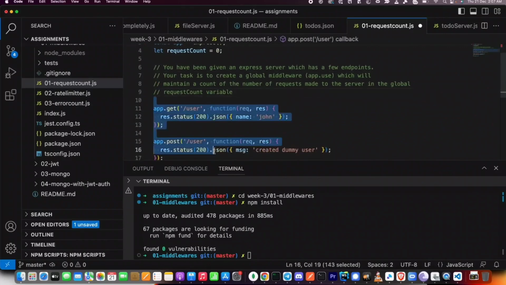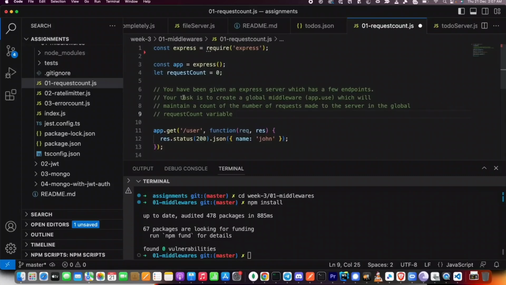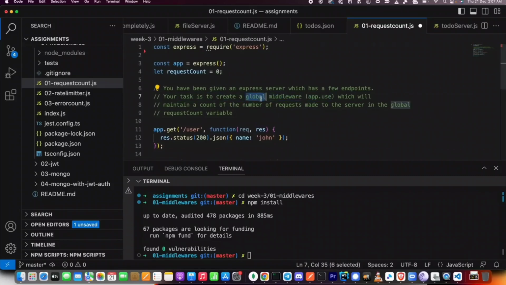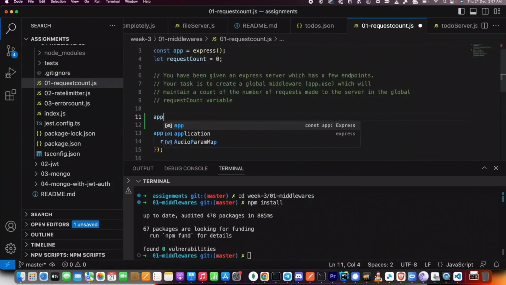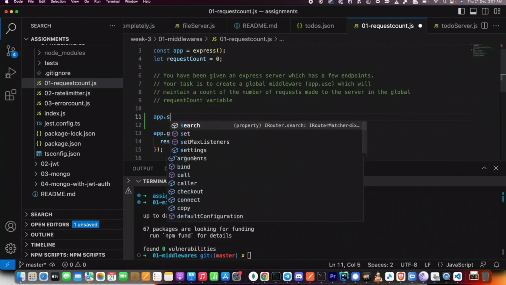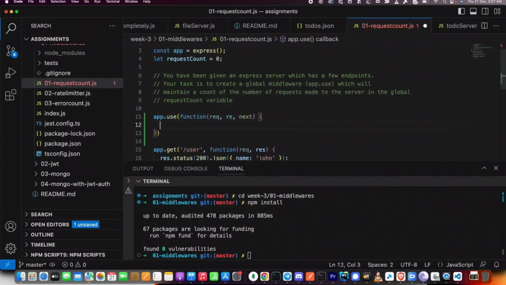What does it say? You have already been given a few endpoints, 1, 2, 3. You don't have to touch those endpoints. Your task is to create a global middleware using app.use. What does global mean here? It means a middleware that will be used by this endpoint, and this one. So I can simply do an app.use with a function taking req, res, next. I have at least created a global middleware, which is the first thing it asked me to do.